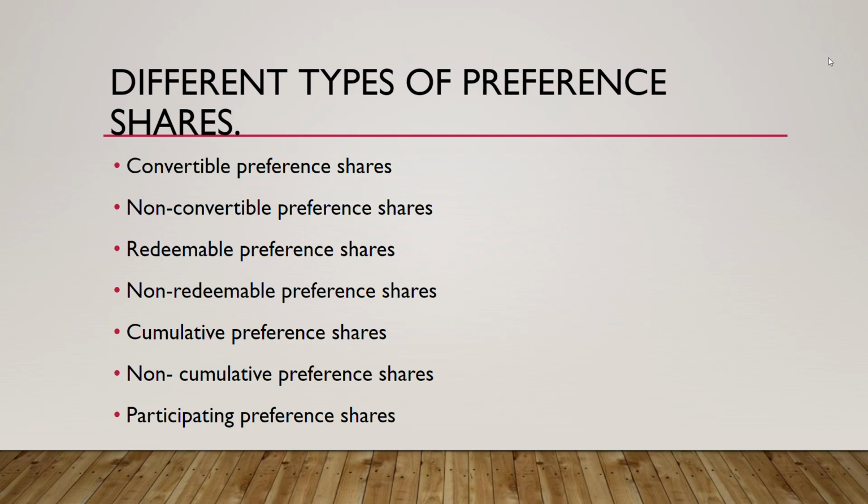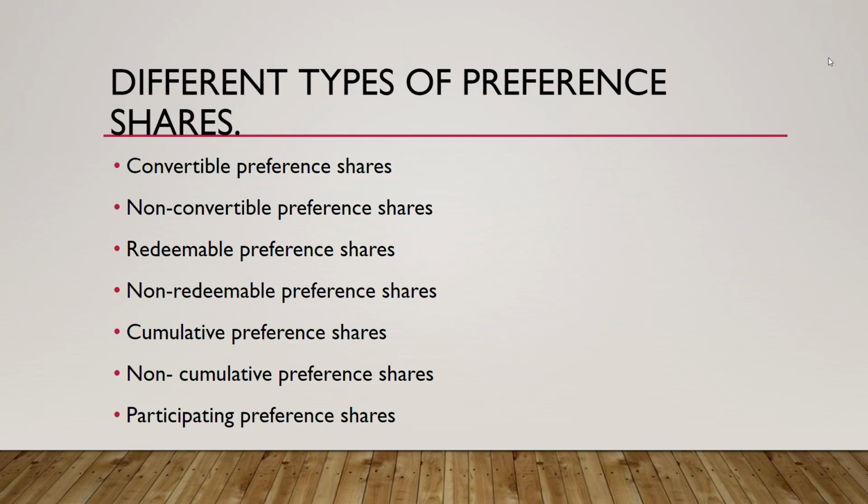Now, what are cumulative preference shares? In cumulative preference shares, the dividend gets accumulated for the years when the company is not earning profit. And non-cumulative preference shares are those preference shares where dividend does not get accumulated. Dividend is paid only for those years when the company is earning profit.